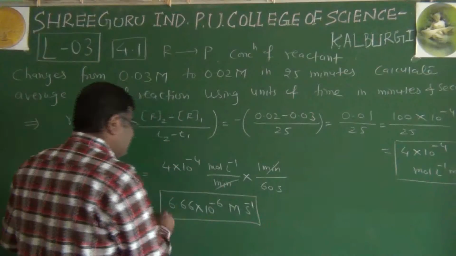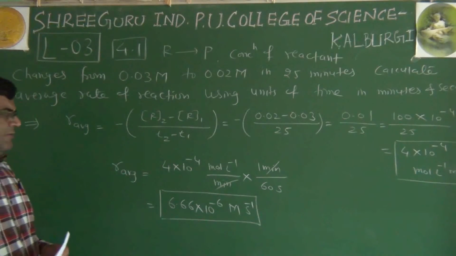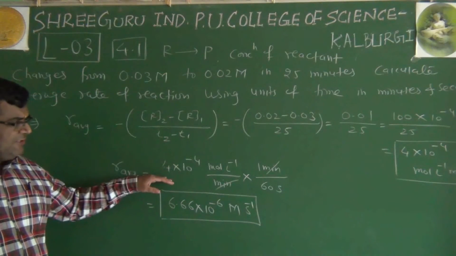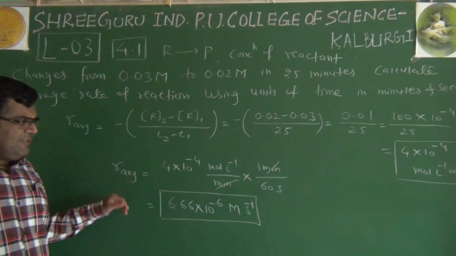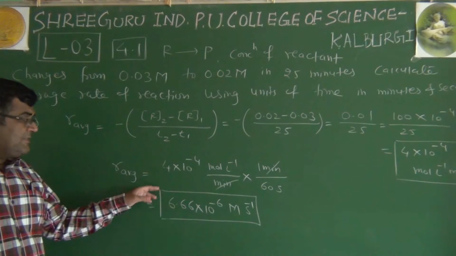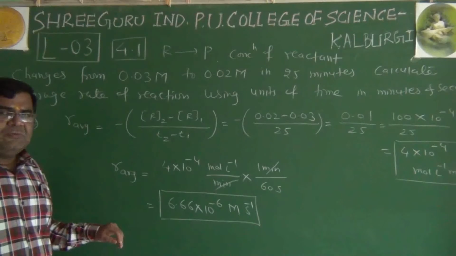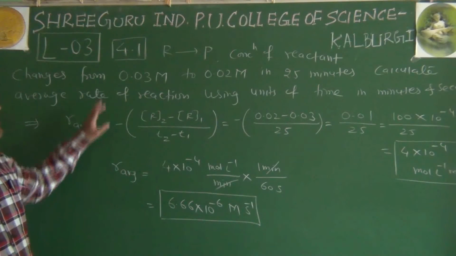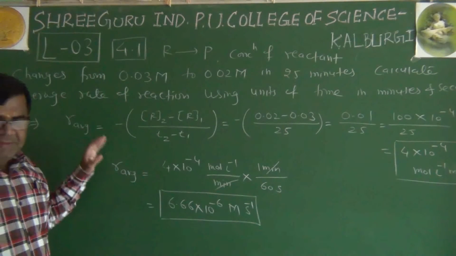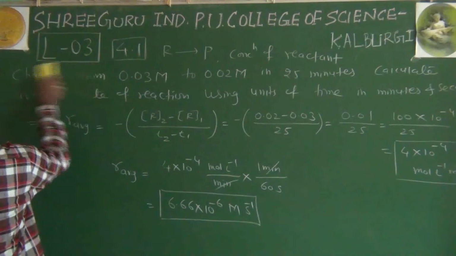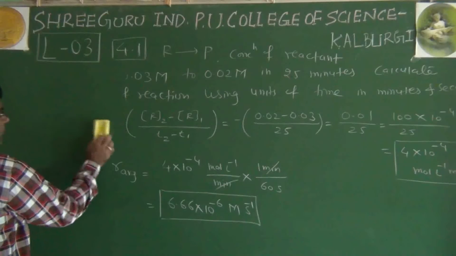So this is the way in which it can be converted: 400 into 10 raised to minus 6 by 60, and you can just see that 400 is 6.66 times of 60, and we can write the answer. So this is example number 4.1 we have completed. Now one more example I have given for homework.